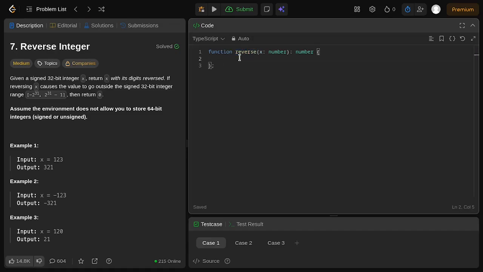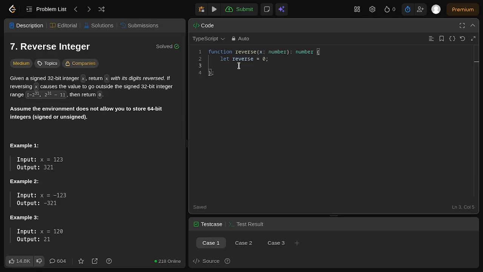We have the function called reverse right here. It takes only one parameter called x, which is of data type number, and the expected output is also a number or integer. We reverse this by creating storage for the reversed value, a let variable called reverse, which we initialize with 0. Since we can mutate the parameter x, we can mutate this to be any number that we need to operate on in order to get the reversed order.